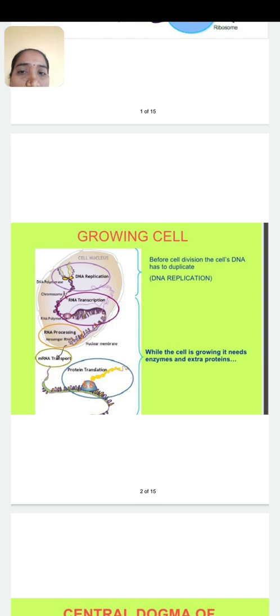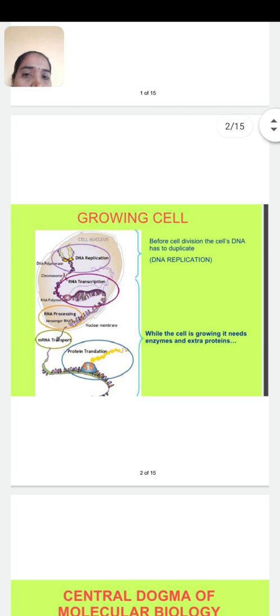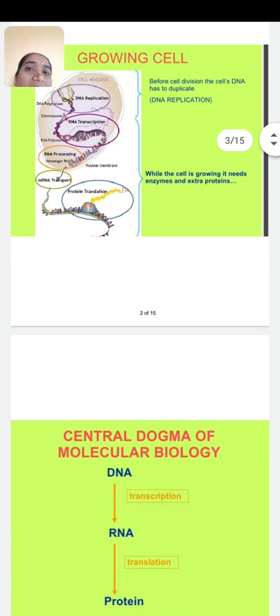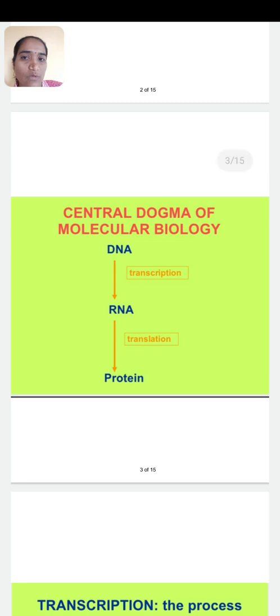In this diagram you can see DNA replication and RNA transcription. In this process various enzymes are also involved in protein synthesis. Protein synthesis involves two main steps, which are also known as the central dogma. Central dogma means that DNA undergoes transcription to form RNA, and RNA undergoes translation to form protein.